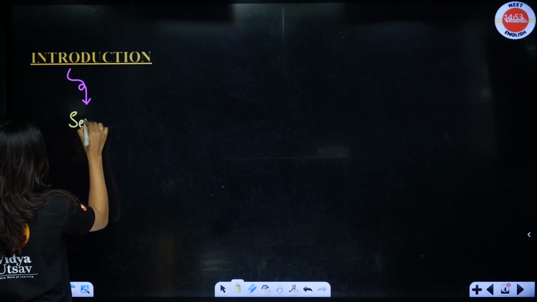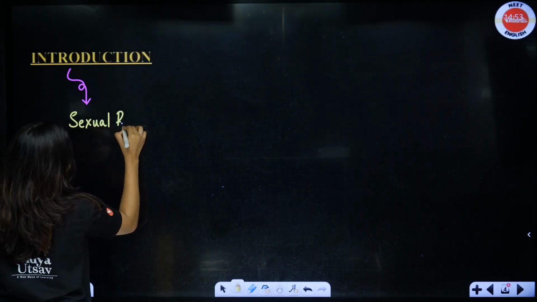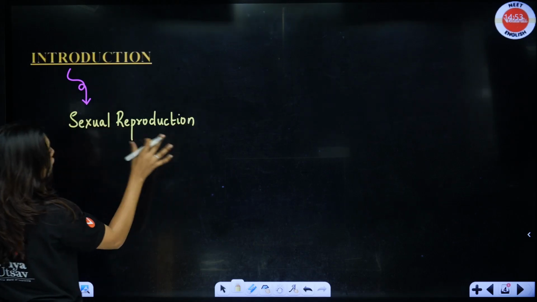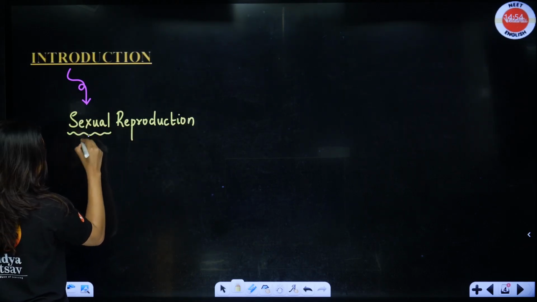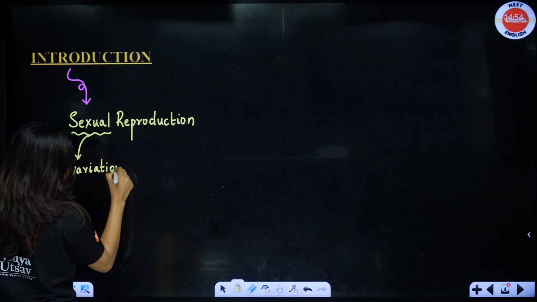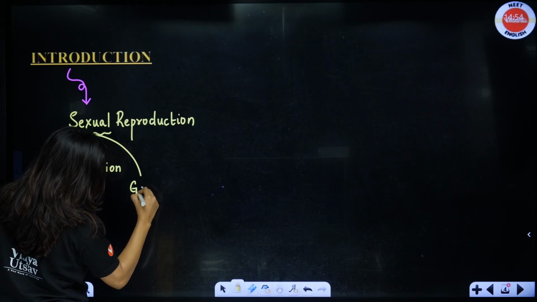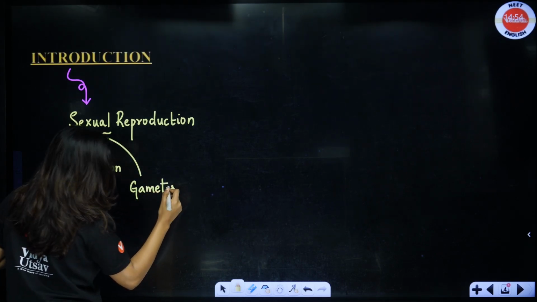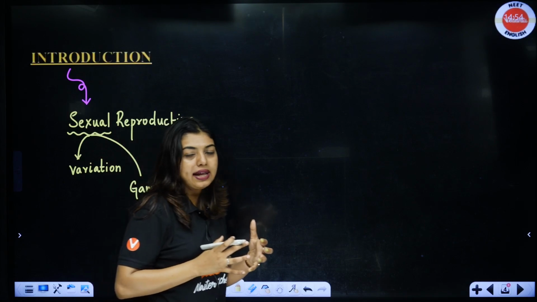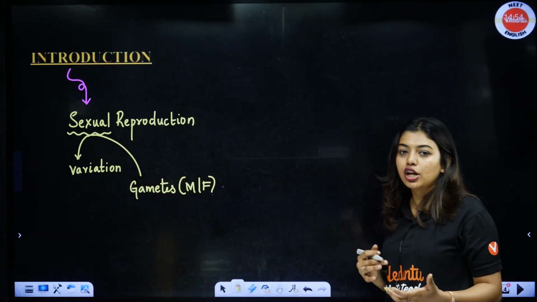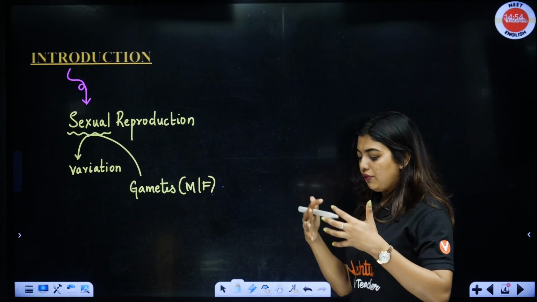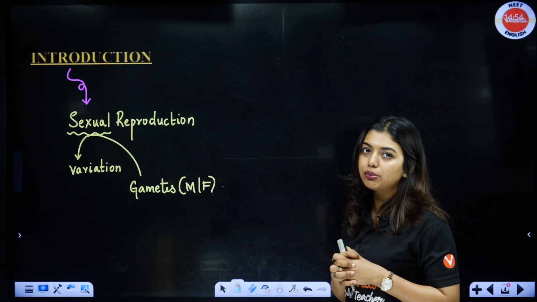Sexual reproduction. What is the meaning of sexual reproduction, students? Whenever the word sexual comes, that means there is going to be variation. Because there is involvement of gametes, and gametes are going to be male and female gametes, right? Male and female gametes allow variation to happen. So the sexual reproduction word itself talks about variation, and reproduction, where fertilization is going to happen, male and female gametes are going to come together to form the zygote.